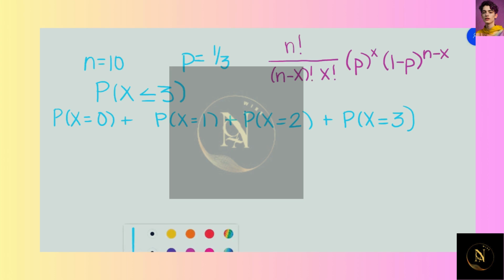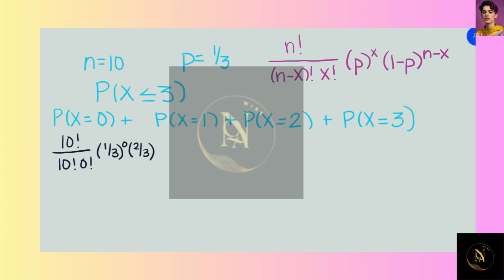So let's do 10 factorial divided by 10 minus 0, which is 10 factorial, times 0 factorial, times 1/3 to the 0 power times 2/3 to the 10th power. 10 factorial divided by 10 factorial times 0 factorial is 1. And when I multiply 1 times 1/3 to the 0 power times 2/3 to the 10th power, I get 0.017.